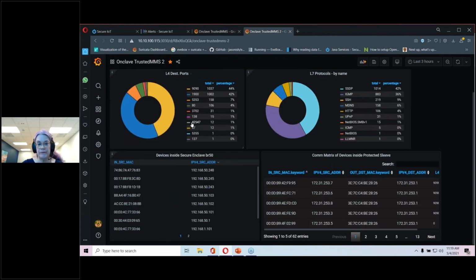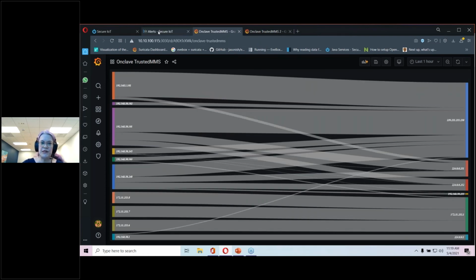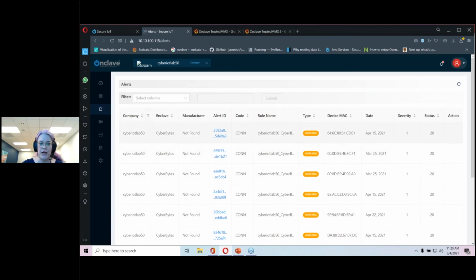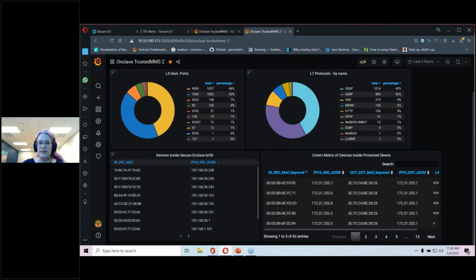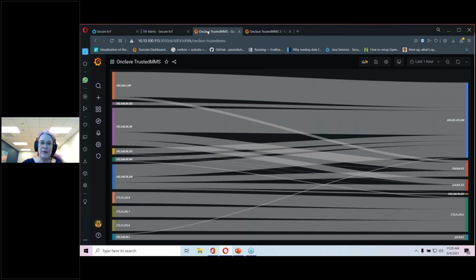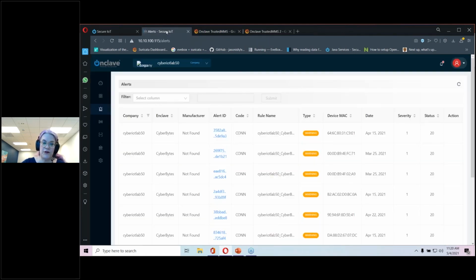And in this slide, I'm showing you some of the layer 4 destination ports that are inside, using the same information that's in here. And I'm also using the same components on the trusted brokers that generate the data for the alerts in the DMS. Those are coming back into this dashboard here, showing the layer 7 protocols by name, the total counts and percentage of traffic, MAC addresses in terms of a COM matrix, and the overall devices inside the secure enclave based on the time. Again, that's within the past 3 hours. So these are the components that we provide as part of our solution.